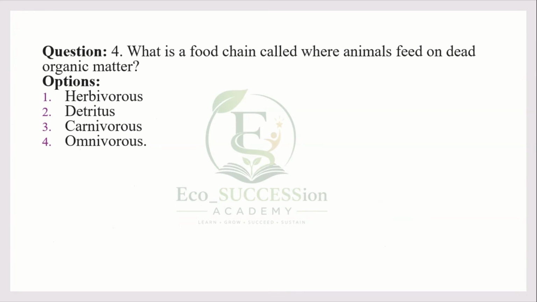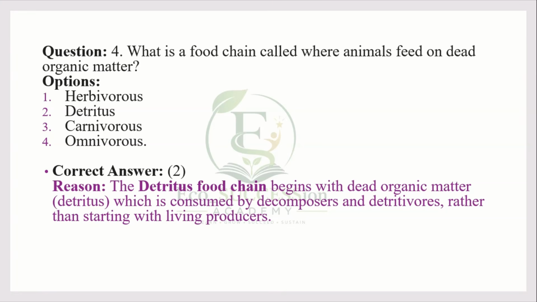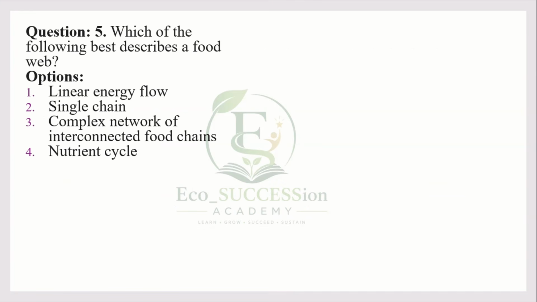Fourth question, what is the food chain called where animals feed on dead organic matter? Options: herbivorous, detritus, carnivorous, omnivorous. Answer is 2, detritus food chain. It begins with the dead organic matter which is consumed by the decomposers or detritivores, unlike other food chains which start with the living producers.